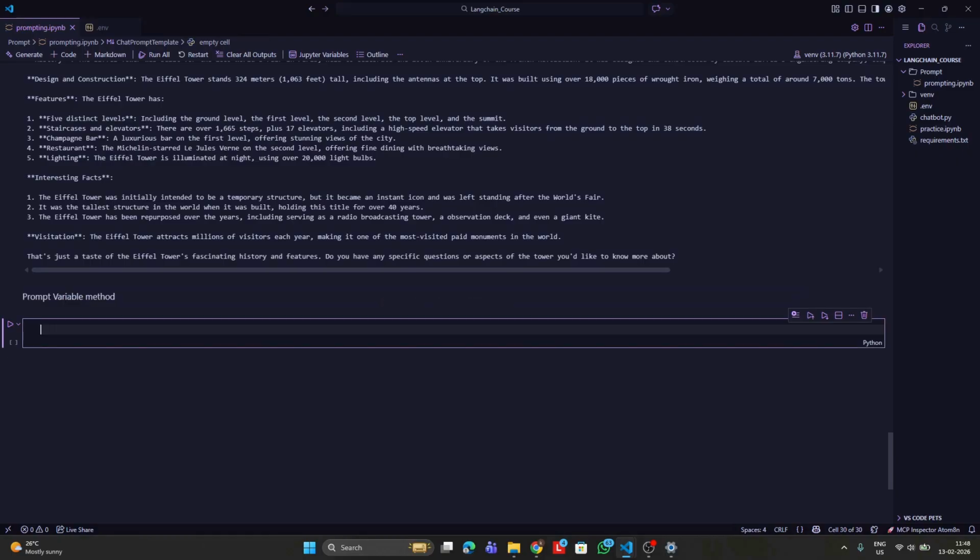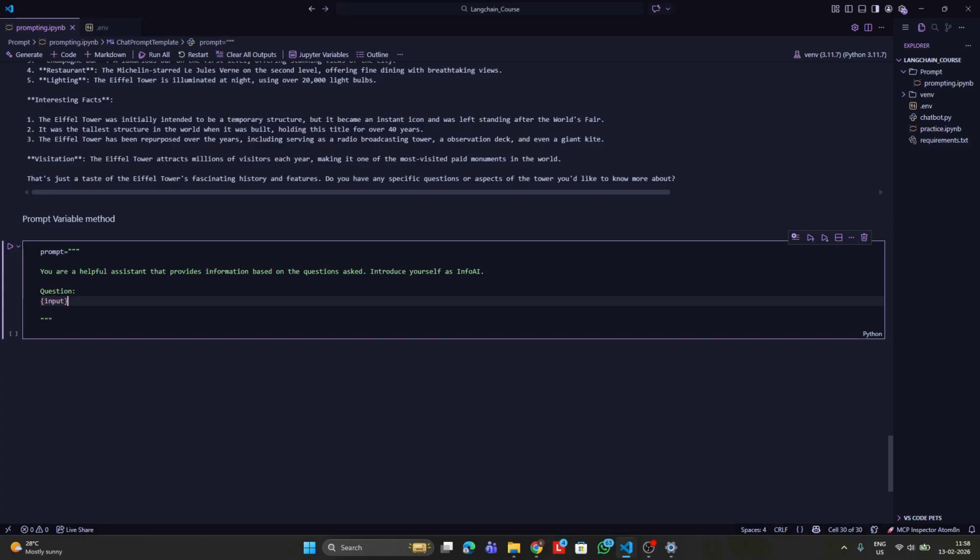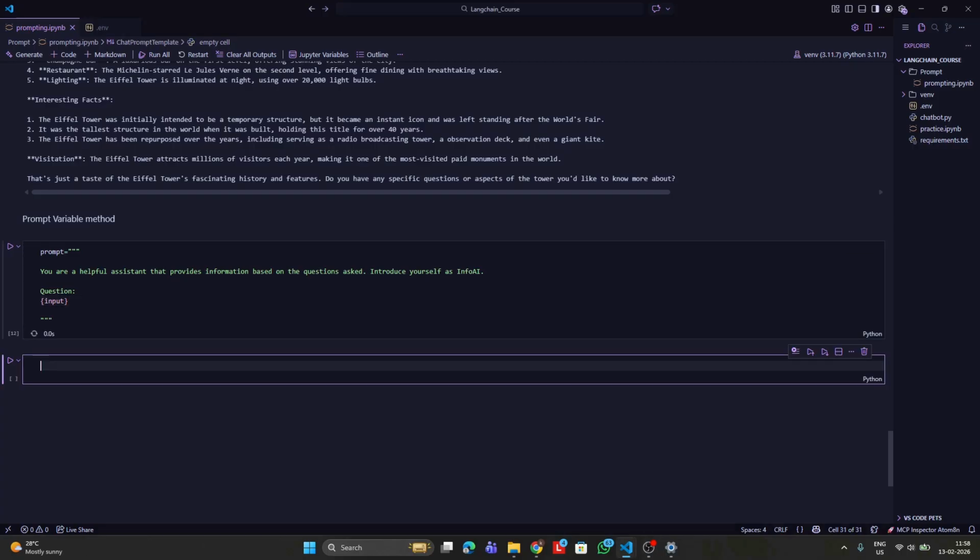Okay. I've already defined a prompt over here. Immediately you can see the difference. We are not using any built-in functions like the chat prompt template, which we had defined before. Instead, it's just a string which contains a placeholder for input. Now let me execute this.